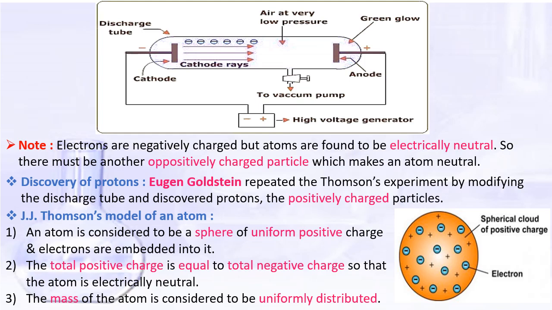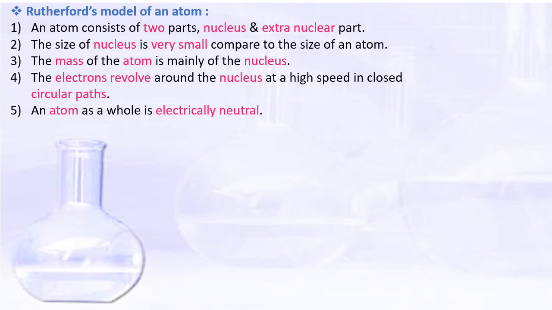It was J.J. Thomson's model of an atom, but there was a limitation. He did not prove it experimentally. So this model was discarded. Then Rutherford gave another model of an atom.